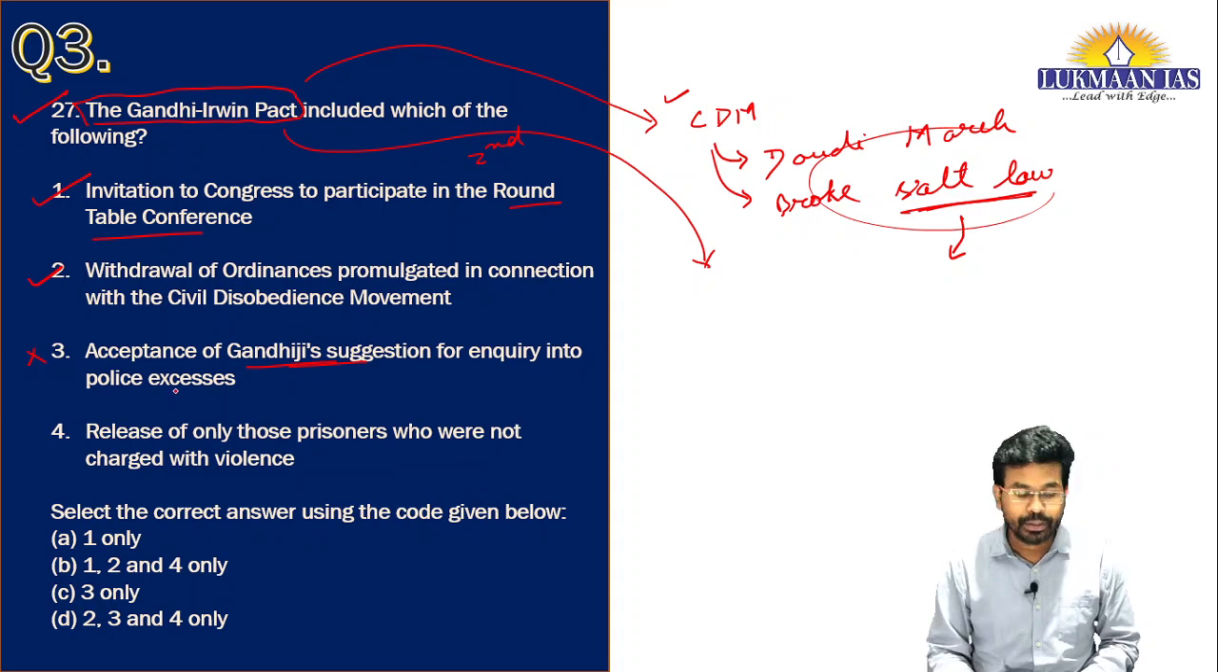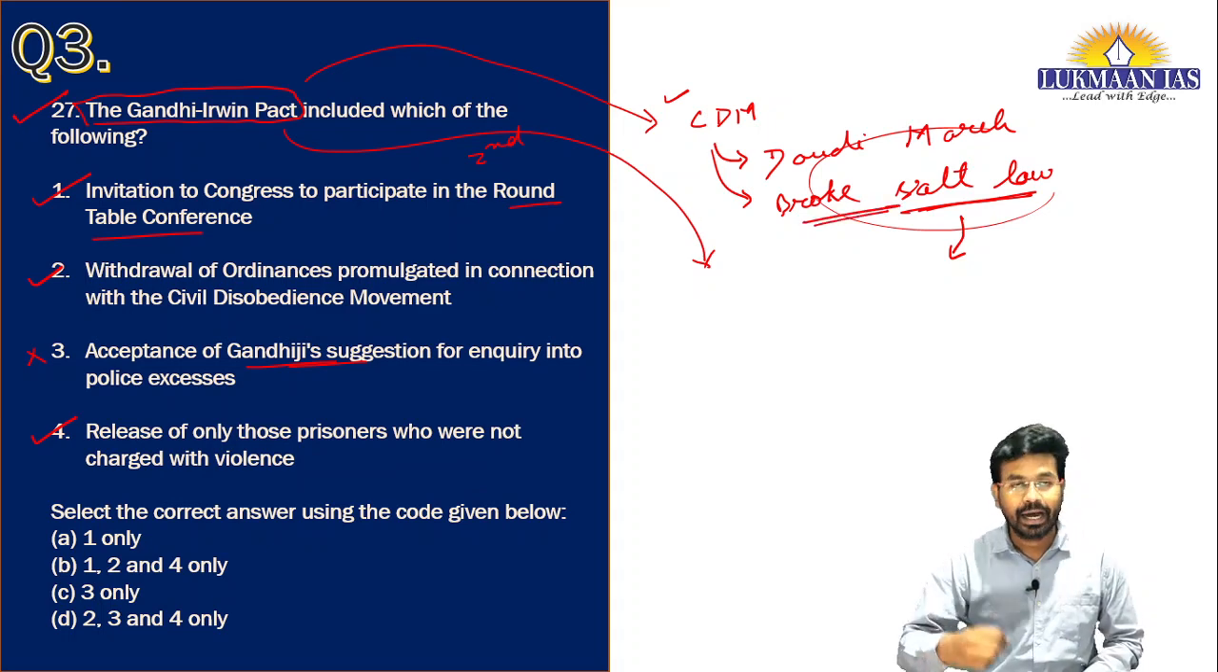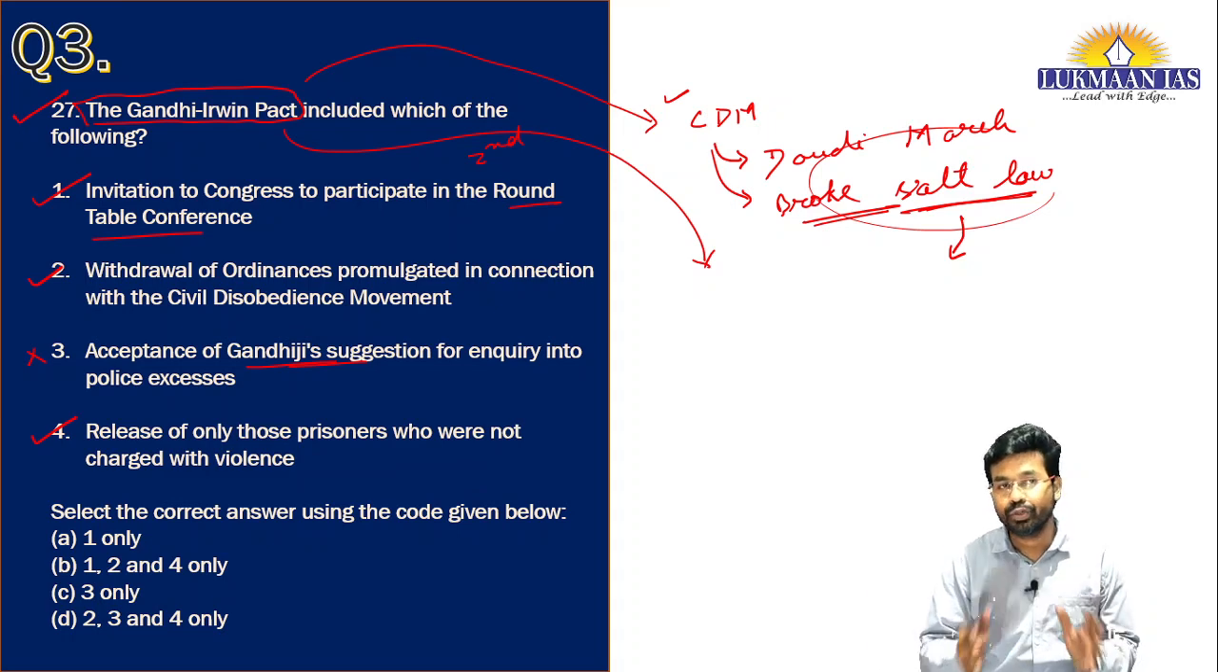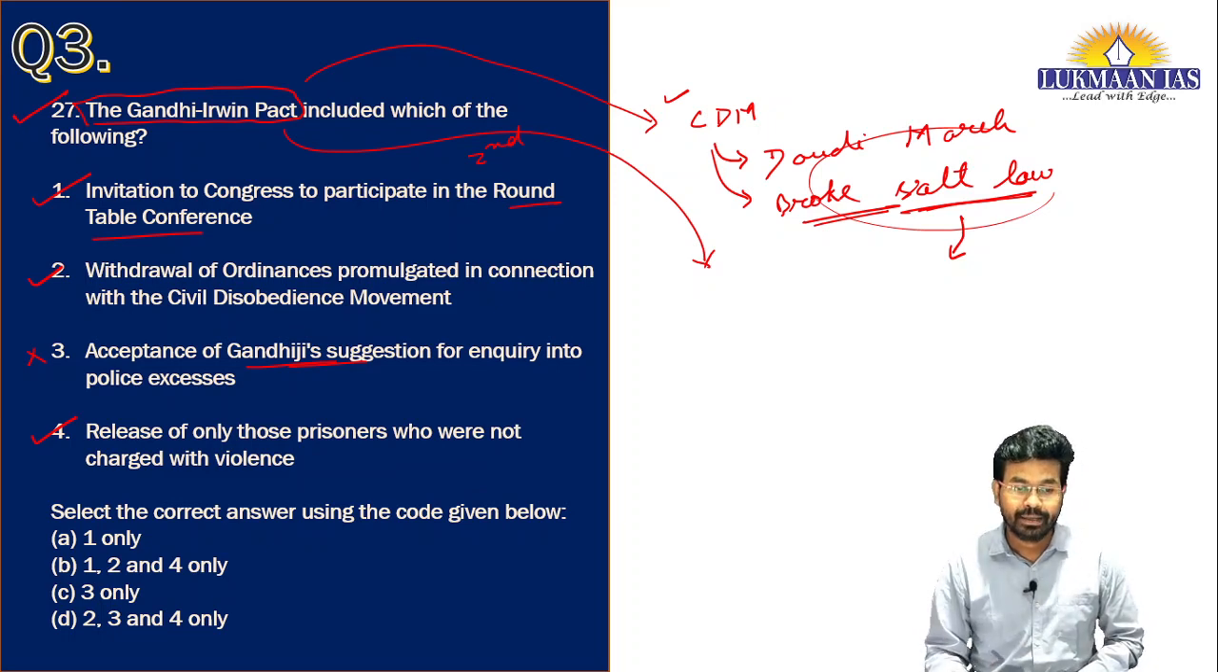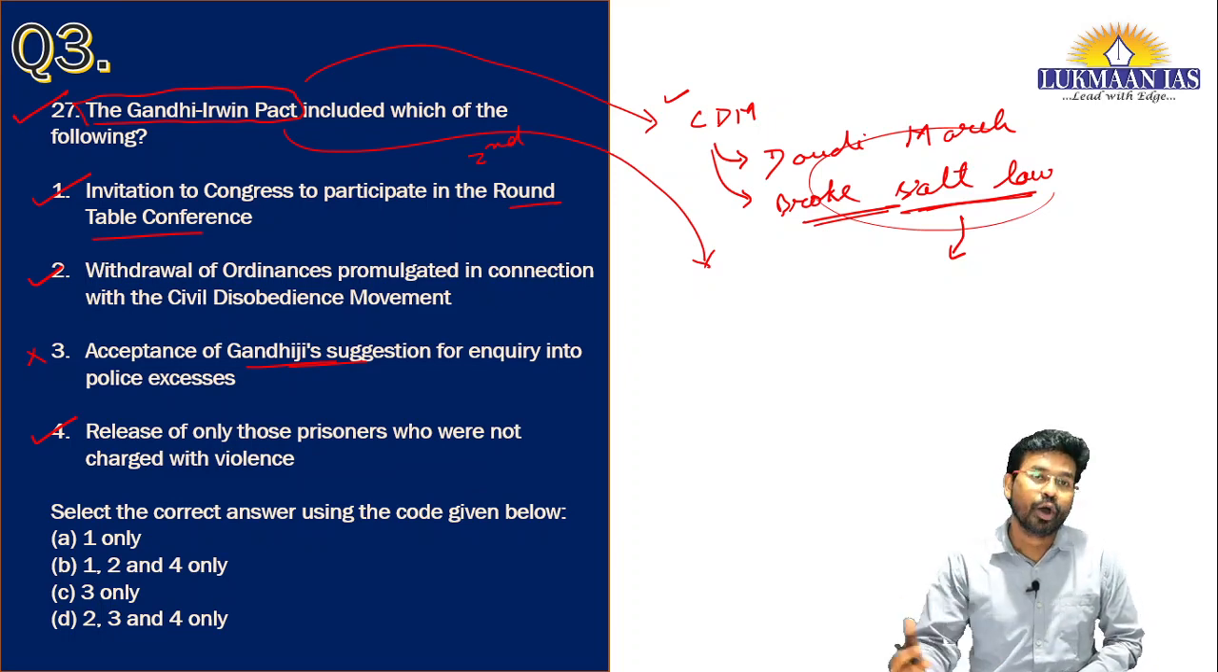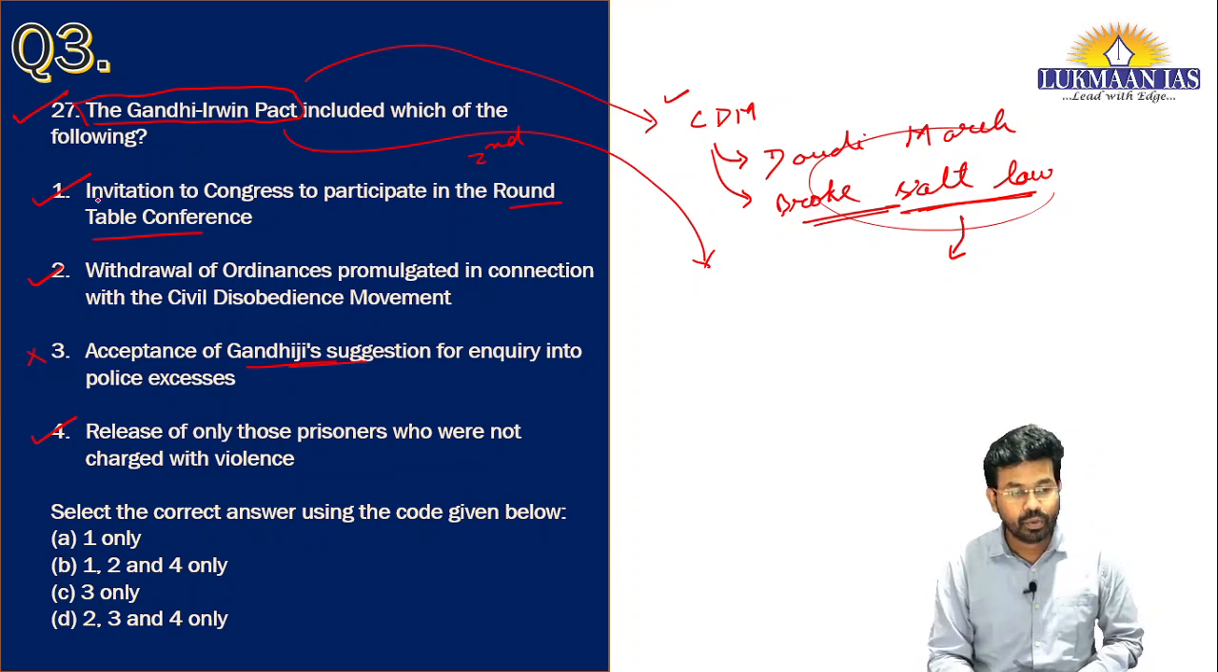Okay, if we talk about the fourth statement, it says release of only those prisoners who were not charged with violence. Yes, only the political prisoners, only those people who participated in the breaking of the salt law were released unconditionally. But those people who participated in violence, like Bhagat Singh and his comrades, were not released. So that's why 1, 2 and 4 are correct. It simply means option B is correct for this particular question.